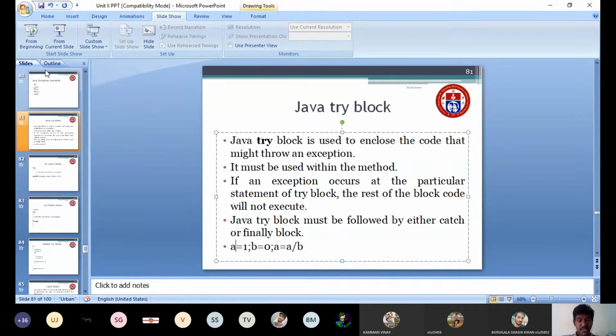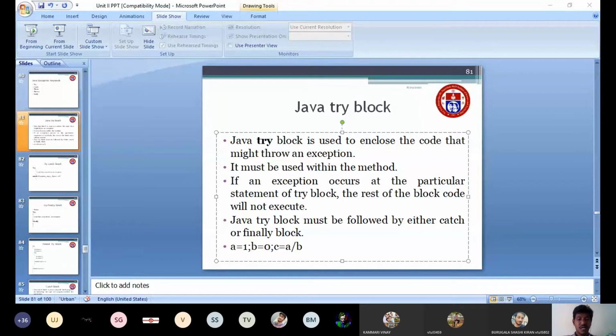Can anyone say what will happen here? Here I am assigning A value as 1 and B value as 0. So what will be the C value? Actually, what is 1 by 0? Infinity. Okay, 1 by 0 is infinite. So here you may get an exception.